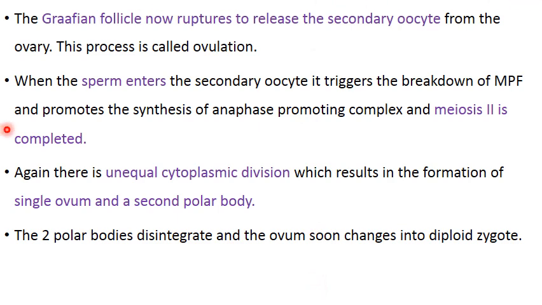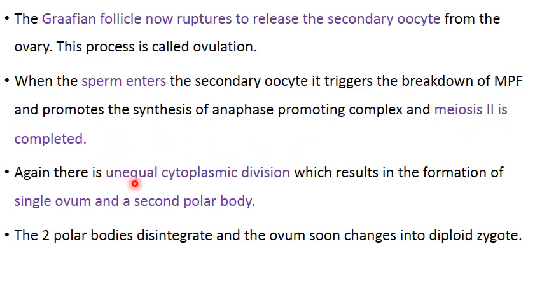Now the Graafian follicle is going to rupture to release the secondary oocyte, and this process is called ovulation. And when the sperm enters the secondary oocyte, it triggers the breakdown of the metaphase promoting factor and promotes the synthesis of anaphase promoting complex, APC, and meiosis 2 is completed.